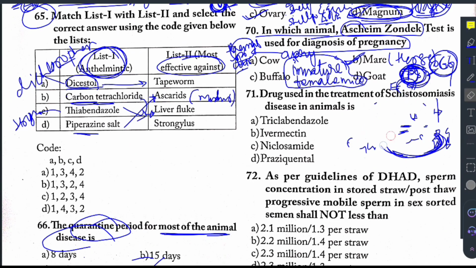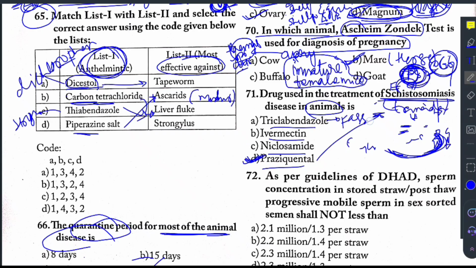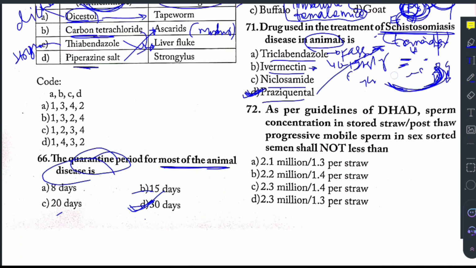Then question 71 says, drug used in treatment of schistosomiasis in animals: triclabendazole, ivermectin, niclosamide, praziquantel. The correct answer is praziquantel. Schistosomiasis is caused by a trematode, and even though it is a trematode, the drug used is praziquantel. The dose rate varies from species to species. In case of cat and dog, the dose rate is 5 mg per kg body weight, given orally. Triclabendazole is used to treat Fasciola species, and the dose rate is 10 to 12 mg per kg body weight. Ivermectin is an endectoparasiticide. So this is about question number 71.